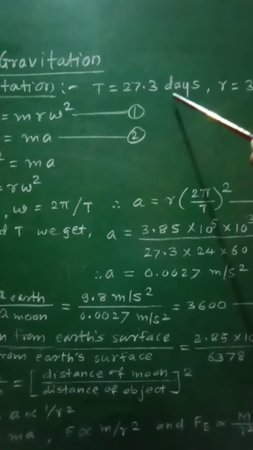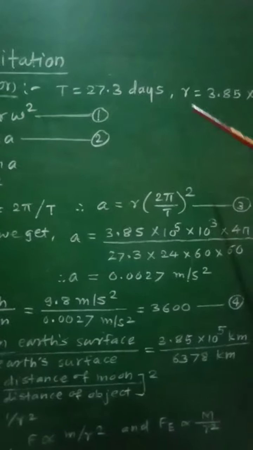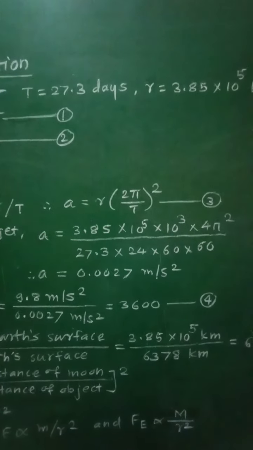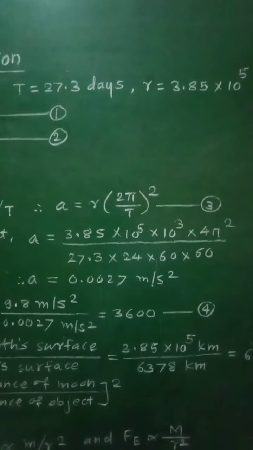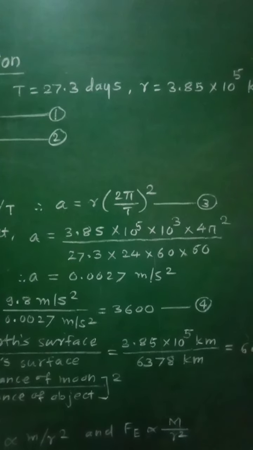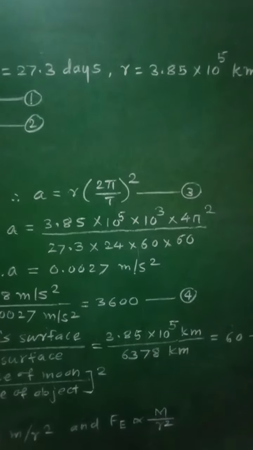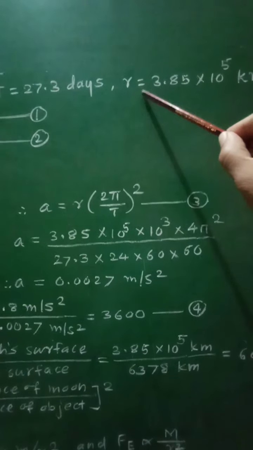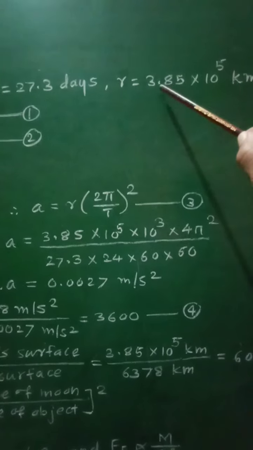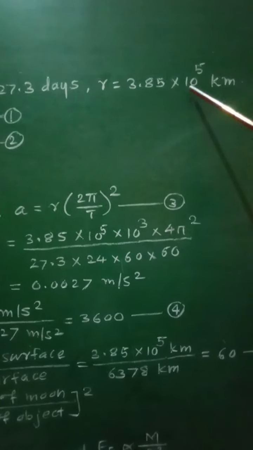Similarly, he observed that the distance between the moon and the earth is 3.85 into 10 raised to 5 kilometer. That is, the radius of the orbit of the moon, r, around the earth is equal to 3.85 into 10 raised to 5 kilometer.